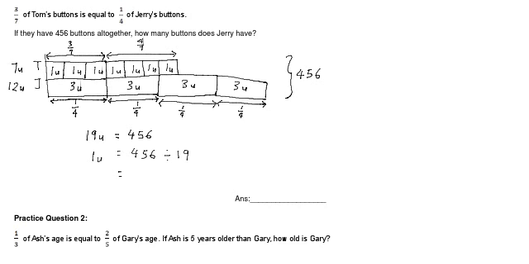So what is the question asking for? The question is asking for how many buttons does Jerry have. So we look at Jerry, we know that he has 12 units. So 12 units equals 24 multiplied by 12 equals